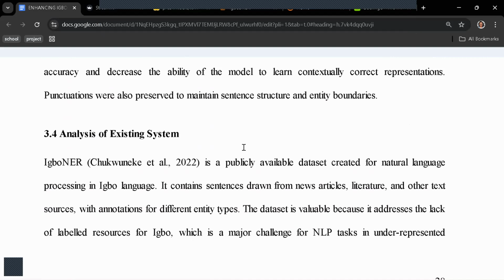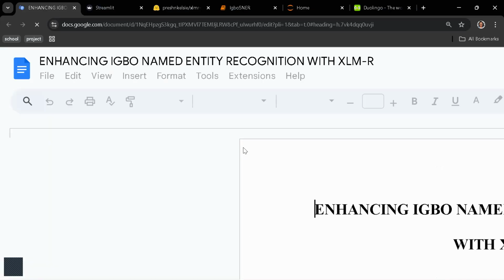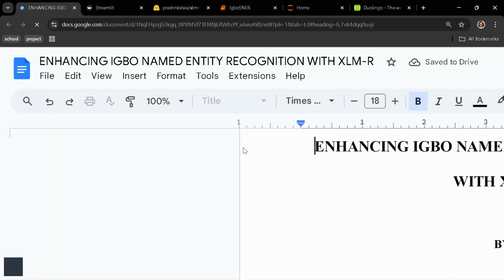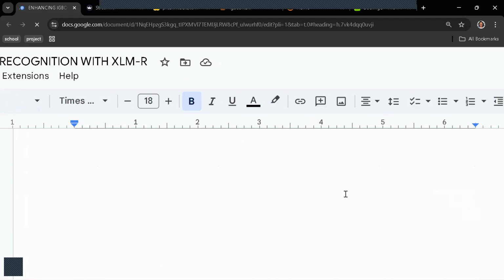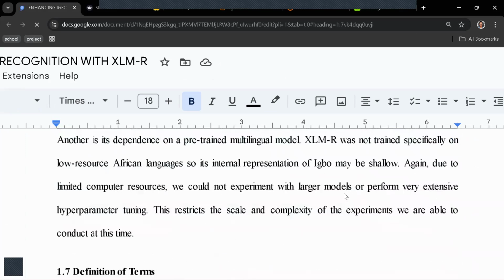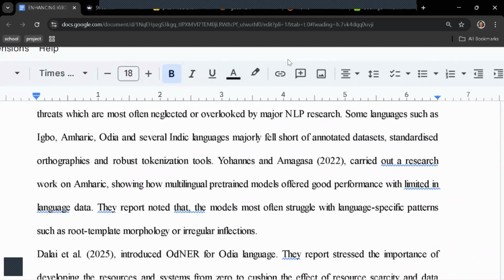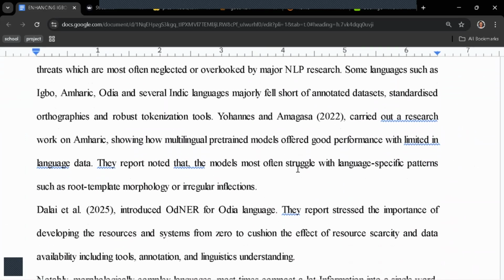We now see that this Igbo NER dataset is... oh my god, I'm sorry. What happened, guys? Oh. Okay.